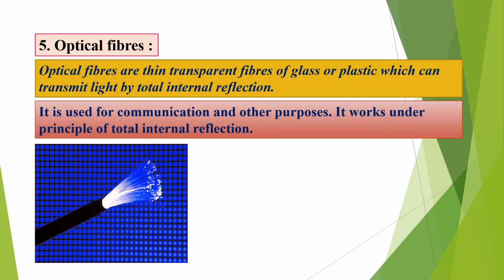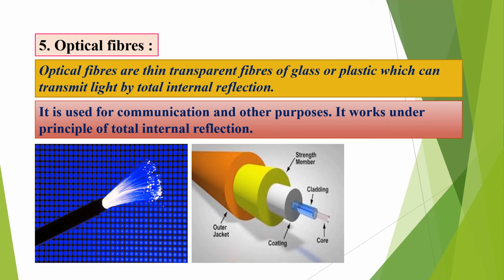This is the view of optical fibers, hair-like structures made of glass or plastic. Light travels through them without any loss in between. However much energy we send as intensity, that total energy comes out at the end of the optical fiber.